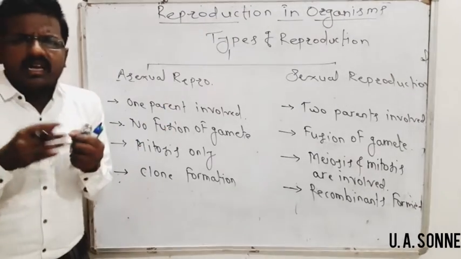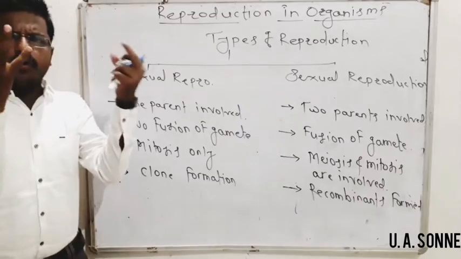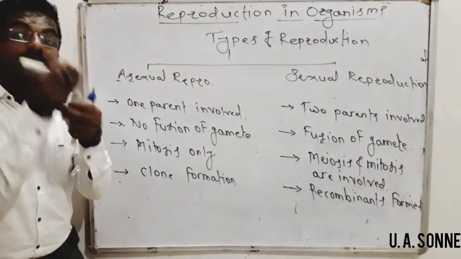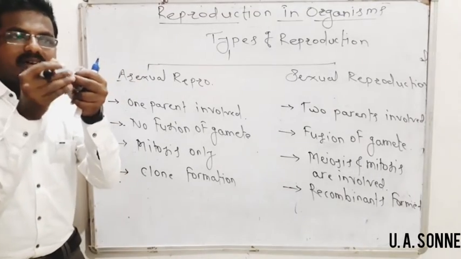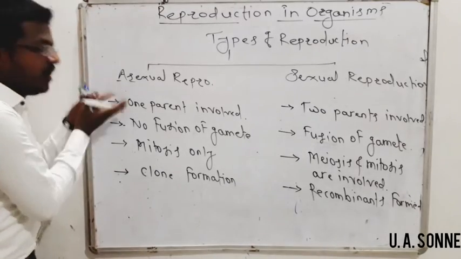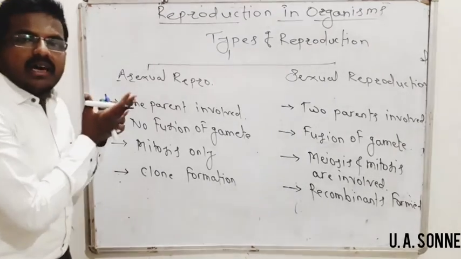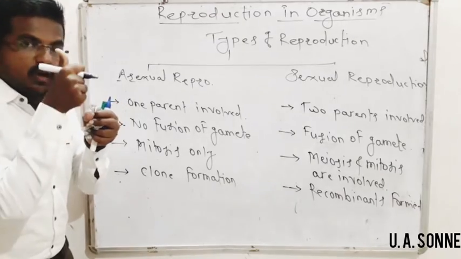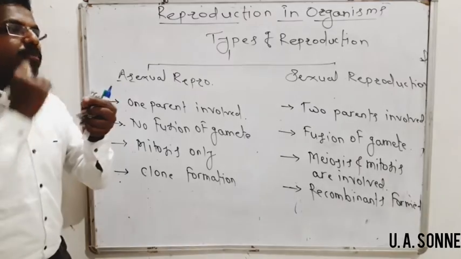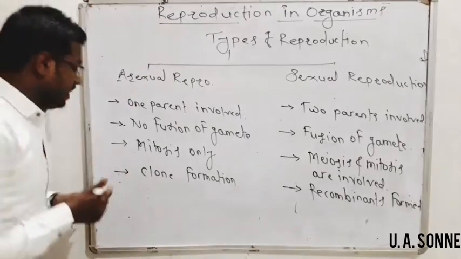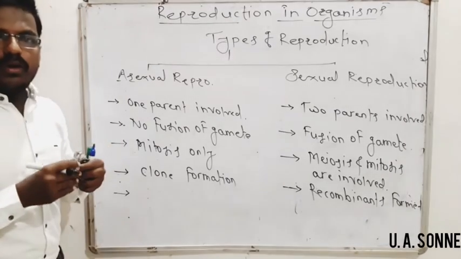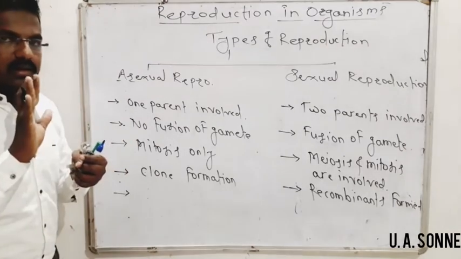As there are no two parents to fuse, if two parents are there, their gametes will get fused and the characters will get mixed, and as the characters get mixed, it becomes a recombinant. Here there is only one parent, so there are no two gametes to fuse, and the division is mitosis. So characters exactly similar to the parent are developed. That is a clone. Clone is the offspring.